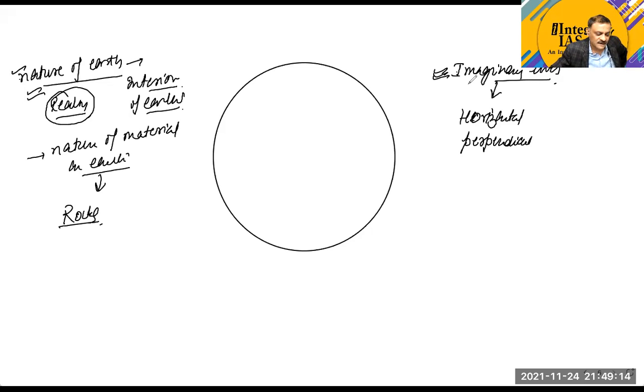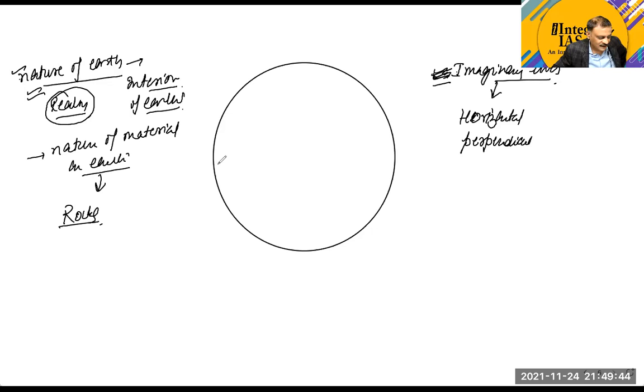Now, these are imaginary lines. I repeat, these are imaginary lines. They are not carved or created on the Earth's surface. We have taken them for our convenience, and we have not marked the Earth's surface with any lines or visible boundaries. We have just assumed certain boundaries, in terms of geography.